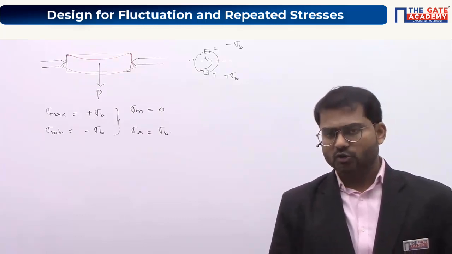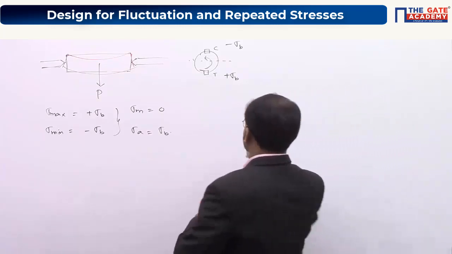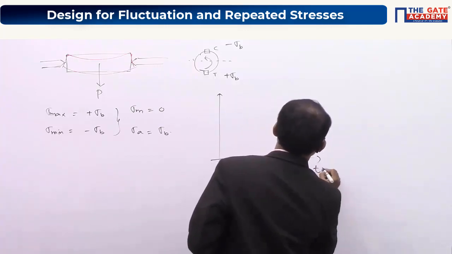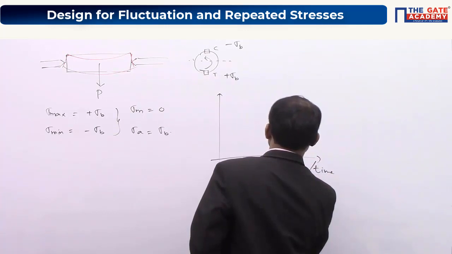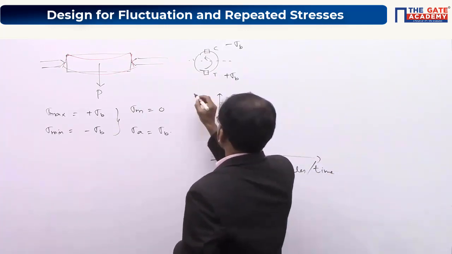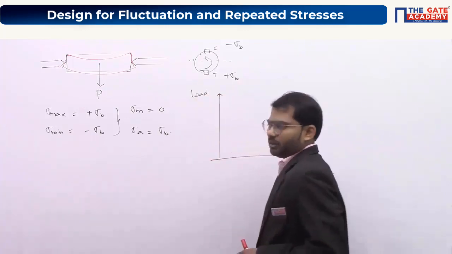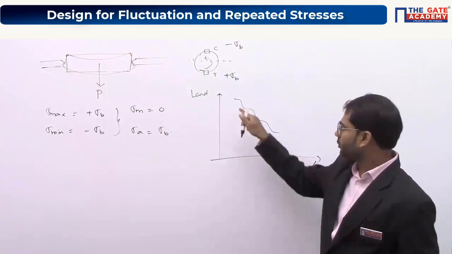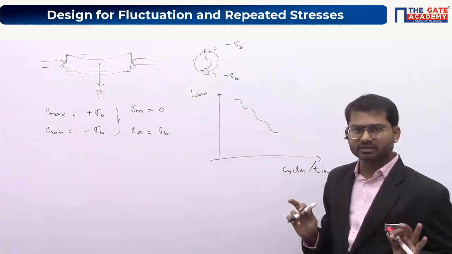Higher is the load acting on the component, lesser is the life of the component here. So if you simply try to plot the variation, this is the time or cycles, and this is the load. So you can simply say that it should be inversely related. It may not be a straight line, but it should be inversely related.